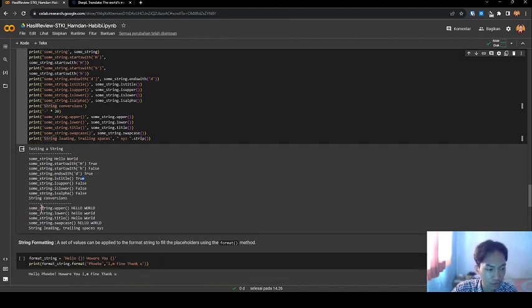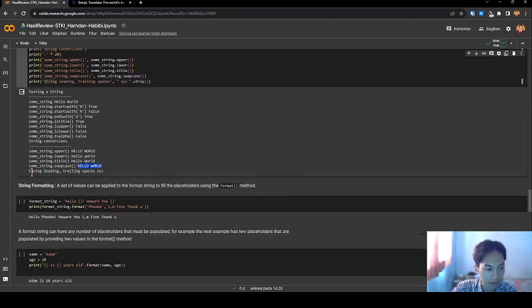String conversion: some string dot upper. This is uppercase, HELLO WORLD. Some string dot lower. This is the result, hello world in lowercase. Some string dot title is Hello World, and swapcase, you can see it swaps lower to upper. Then string stripping leading spaces.